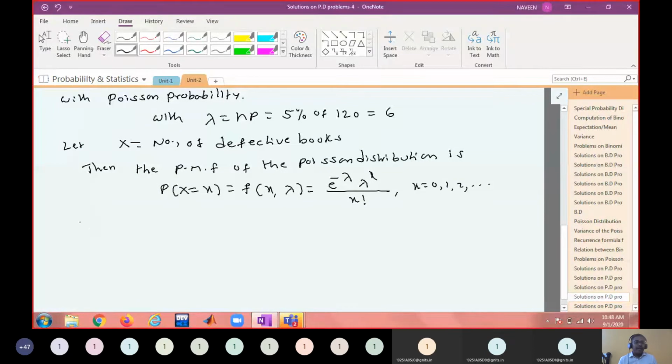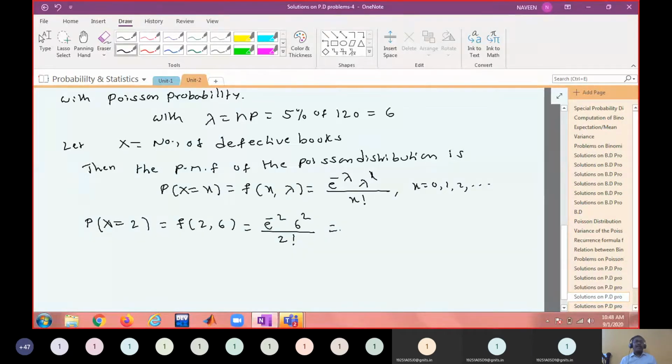Now what I want is the probability that there are two defective books. That means I want f of 2 comma 6. So this is e power minus 6 into 6 power 2 by 2 factorial.